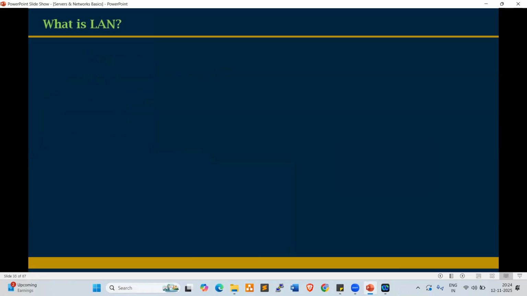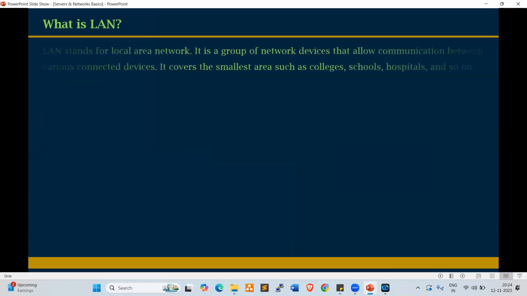This is very, very important. Every organization is using this, which is a LAN. What is LAN? Local area network. It's a group of network devices that allows communication between various connected devices. It covers a small area such as colleges, schools, hospitals, and so on. Within the schools, hospitals, colleges, and factories, we use LAN connectivity.